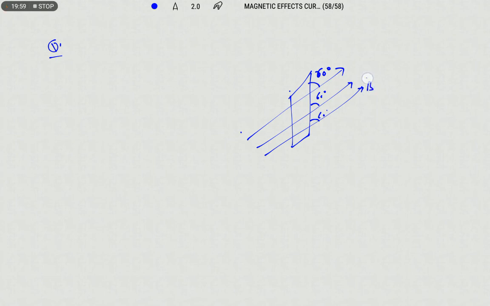B is 4 Tesla, and the area of the coil is 8 meter square. Now they are asking what is the flux passing through the given area.